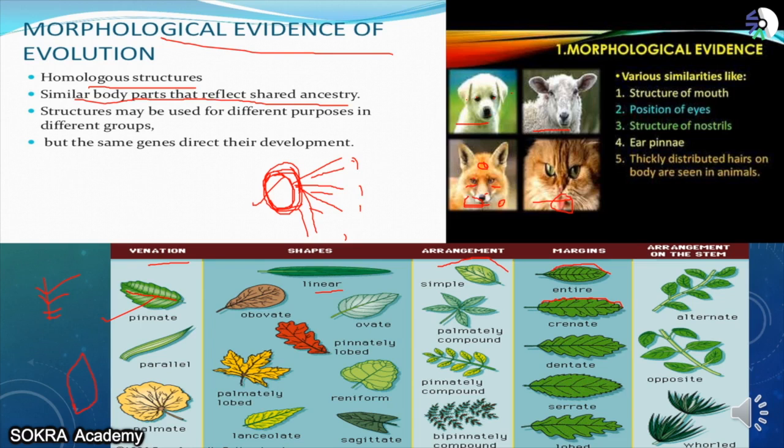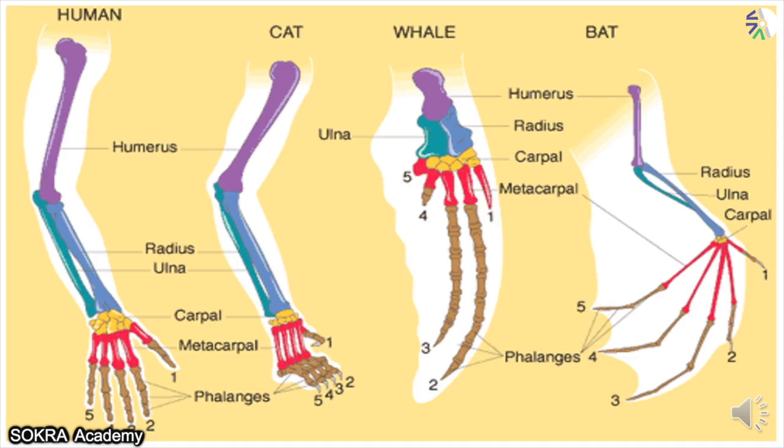Now this is the anatomical evidence. What is this anatomical evidence? We just saw the morphological evidence, that they all have similar kinds of structures. That structure can be of different use, but they have similar structure. Similarly, they have similar anatomy. What is anatomy? Now this is the hand of a human. In a human you have this upper bone which is called the humerus. Then you have the lower bones, the radius and ulna, and then you have the carpals and metacarpals. All these are bones of the fingers. This is a common basic structure of the hand of a human being.